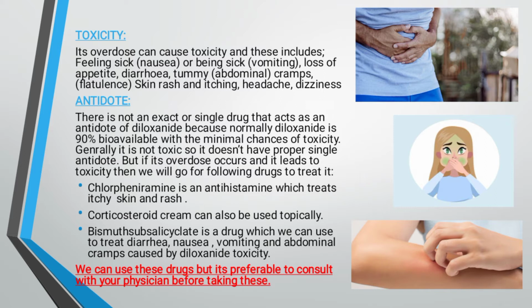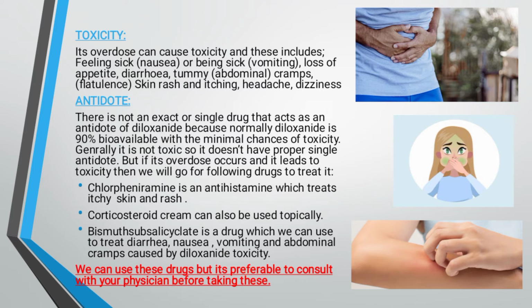Antidote. There is not an exact or single drug that acts as an antidote of Diloxanide, because normally Diloxanide is 90% available with minimal chances of toxicity, and it is usually not toxic in most cases. So generally it doesn't have a proper single antidote, but if its overdose occurs and it leads to toxicity, then we will go for the following drugs to treat it.